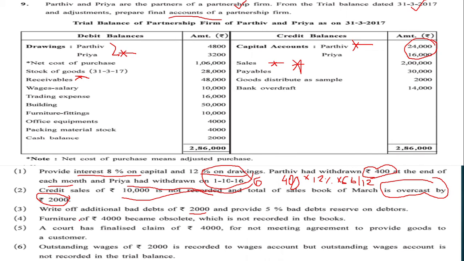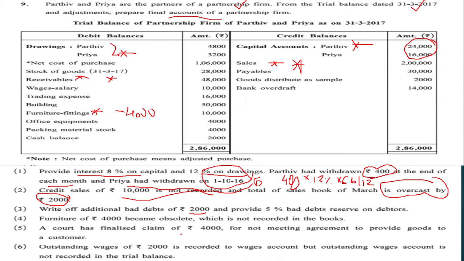Write off additional bad debts rupees 2000 and provide 5% bad debts reserve on debtors. So again we will be putting a fugri over here. Furniture of rupees 4000 became obsolete. Obsolete means it is of no use, which is not recorded in the books. So we will be putting a fugri on the furniture. We have to deduct the amount of 4000. You can also write over here like less 4000 if you want.